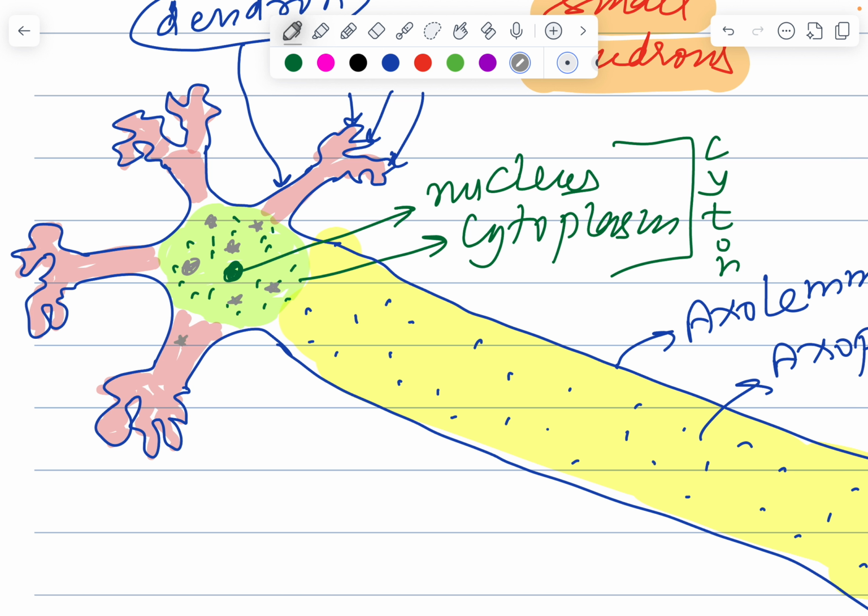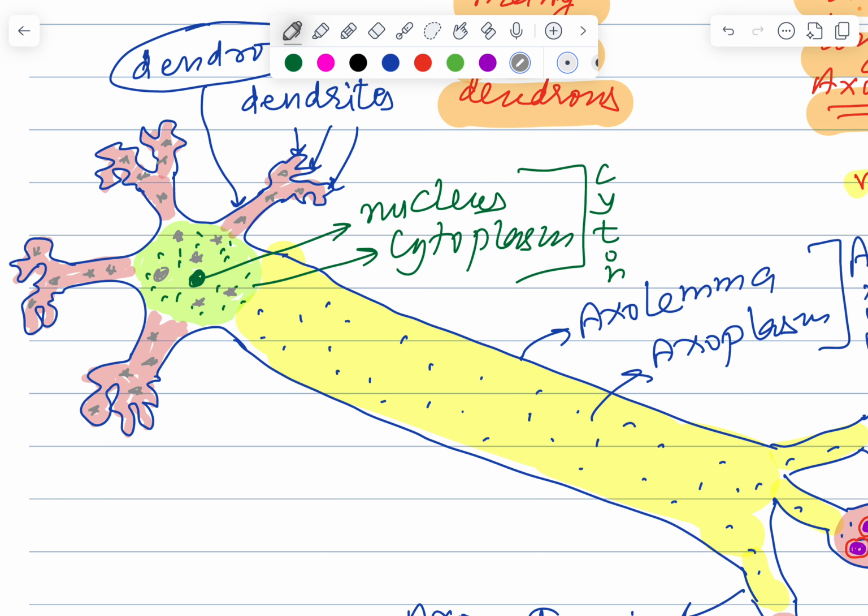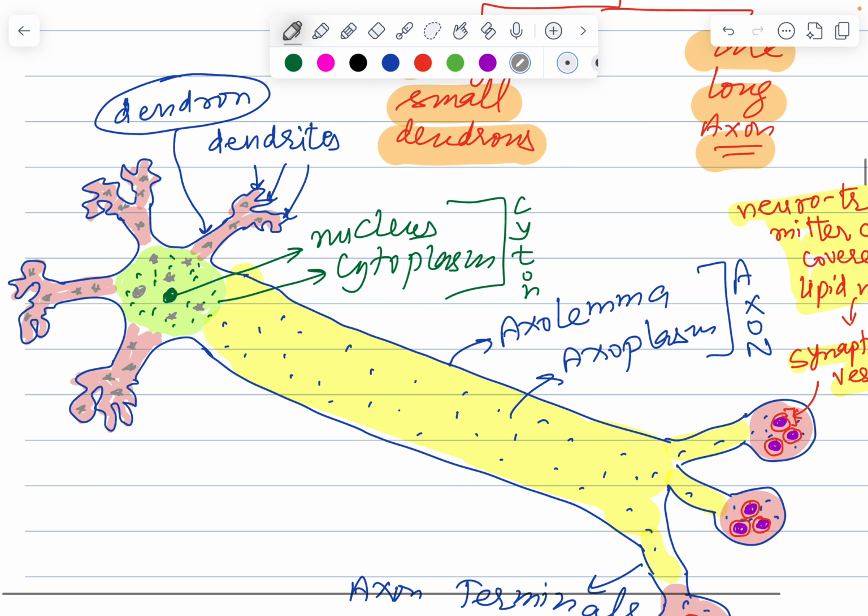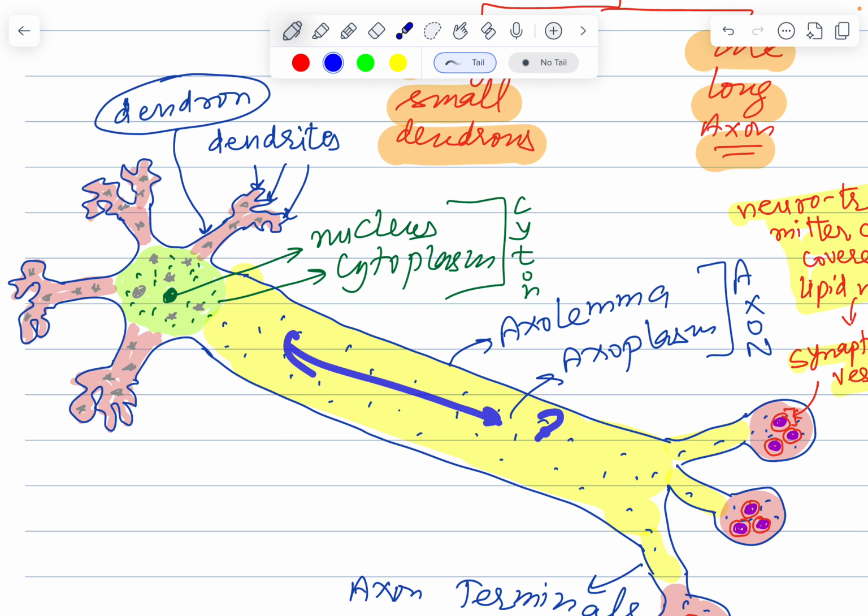Similar gray colored crystals, if you can notice, are also present in the dendrons and the dendrites. So what are all these? Gray colored crystals present only, however, in which portion? Cyton and the dendron. Do we have any of these structures in the axon portion also?